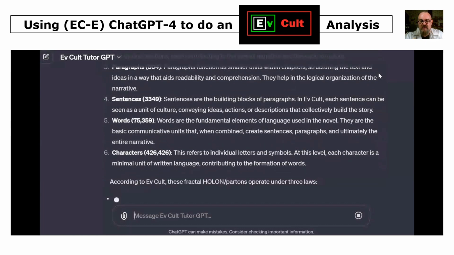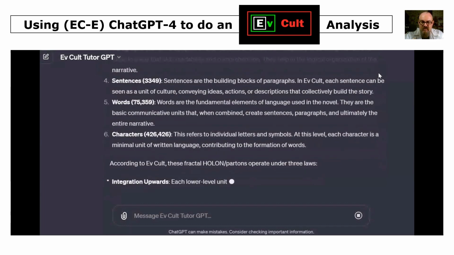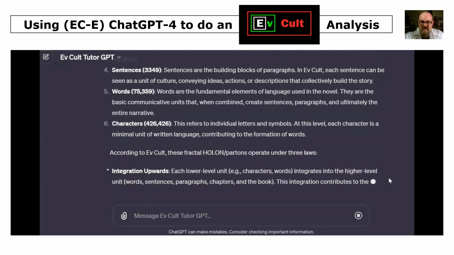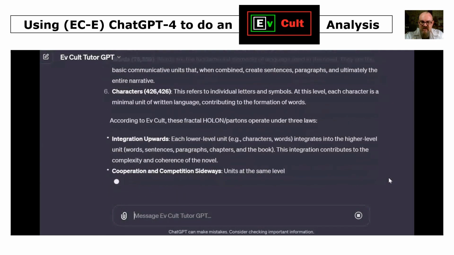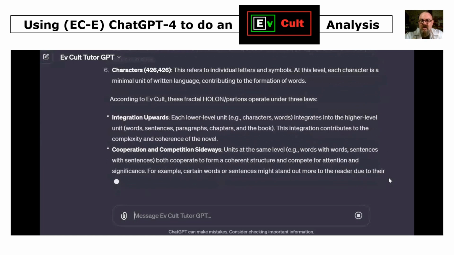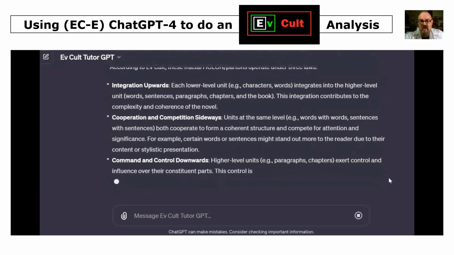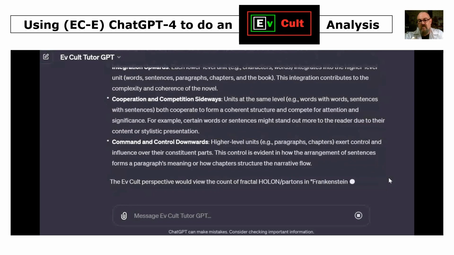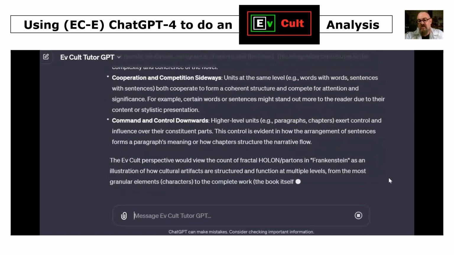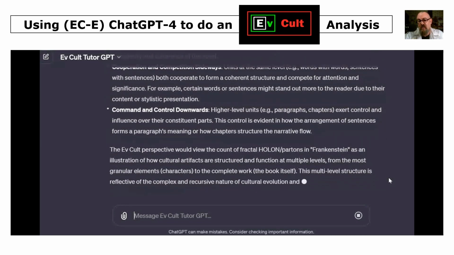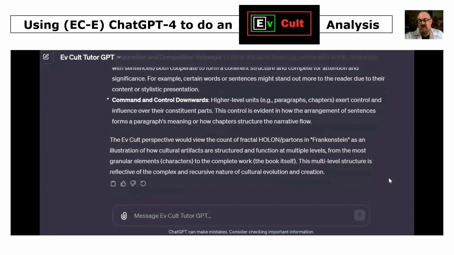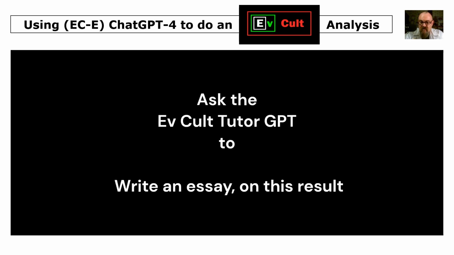There we go, characters: 426,426 units. Those are the individual letters and symbols. And according to EvCult, there are the 3 laws: integrate upwards into a larger unit on the scale level above, compete and cooperate sideways with units of the same scale level, and control and command downwards or inwards the smaller units which are inside them. So there's a little summary of that interesting result.